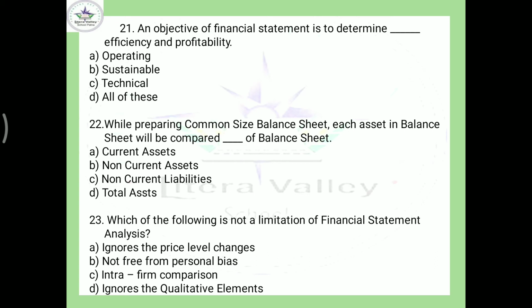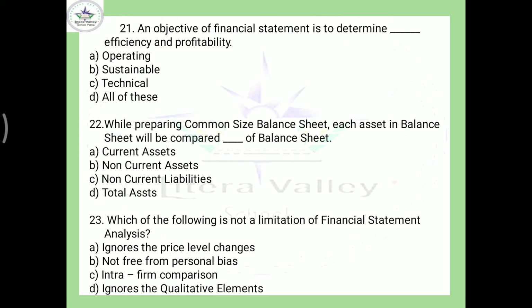Next, an objective of financial statement is to determine dash efficiency and profitability. So the answer is the very first one, operating efficiency. Okay, we prepare financial statement to know how the business has operated. So operating efficiency and profitability will be the correct answer. Option is A.